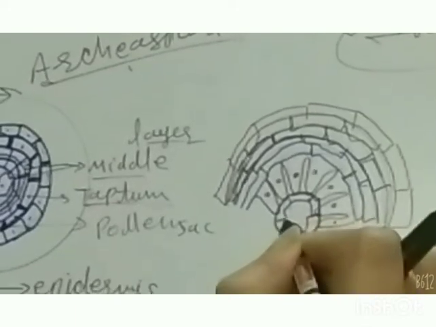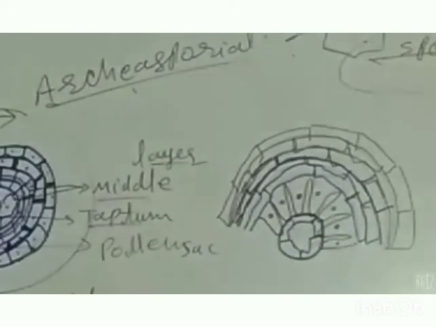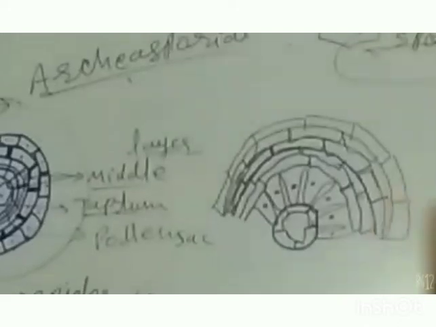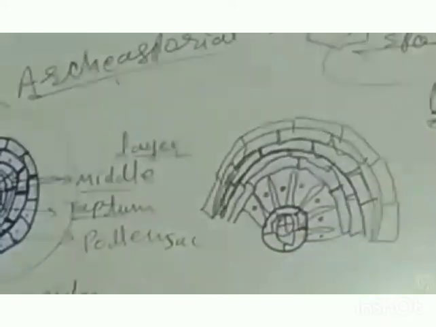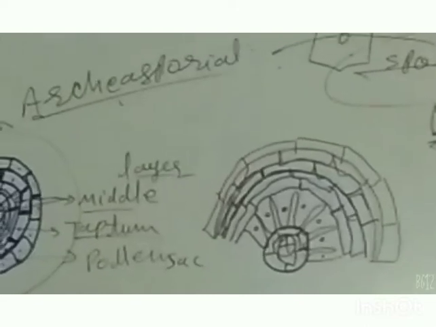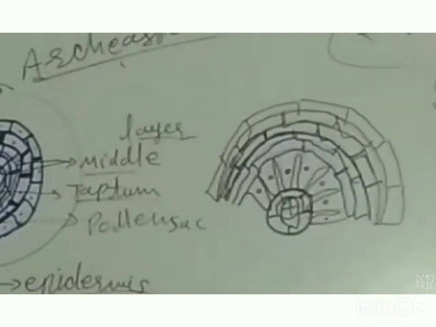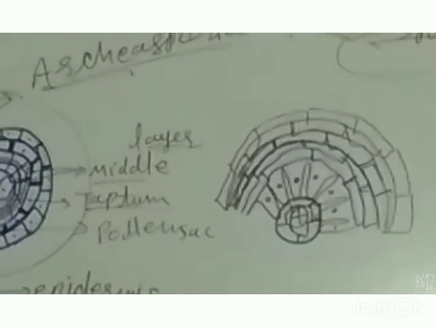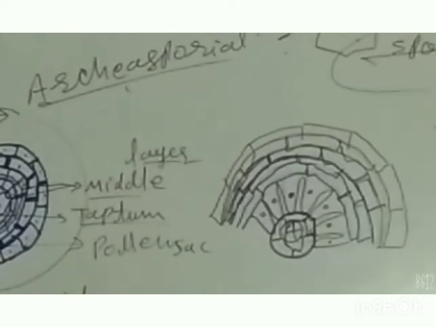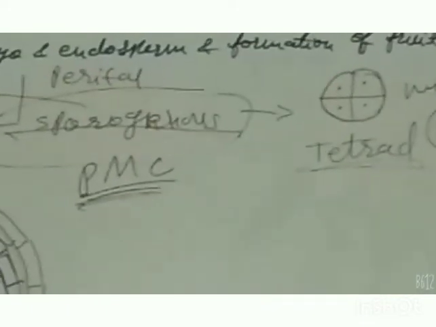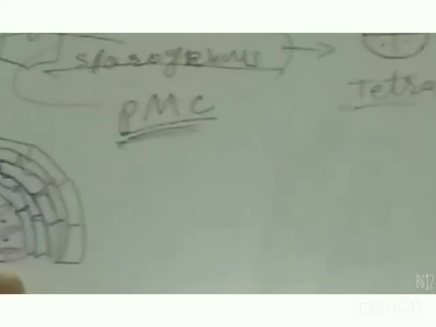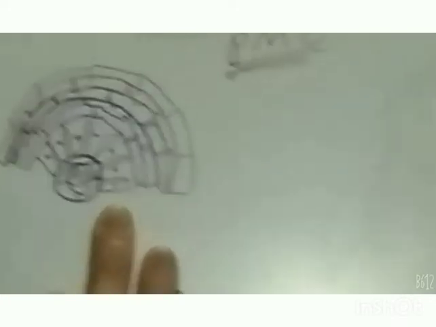These are also called microspore mother cells or pollen mother cells, and they form 4 pollen grains. When 4 haploid pollen grains are formed from one cell, this is called a tetrad. They are enclosed in a single cell wall. This formation of microspores is called microsporogenesis.